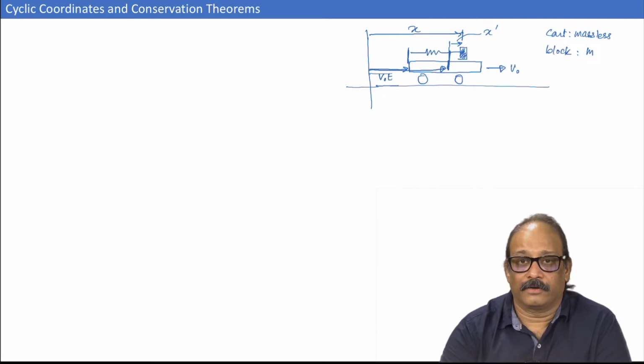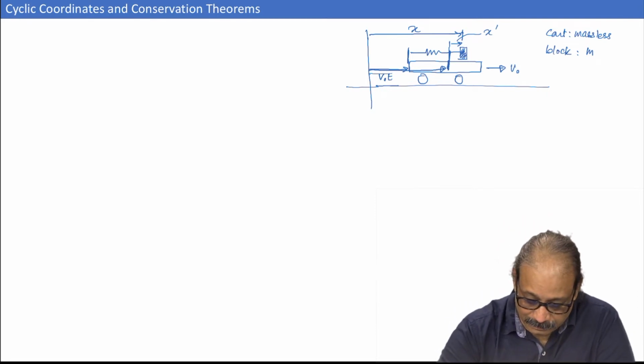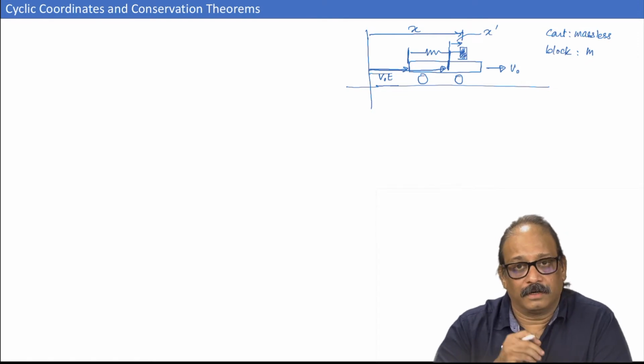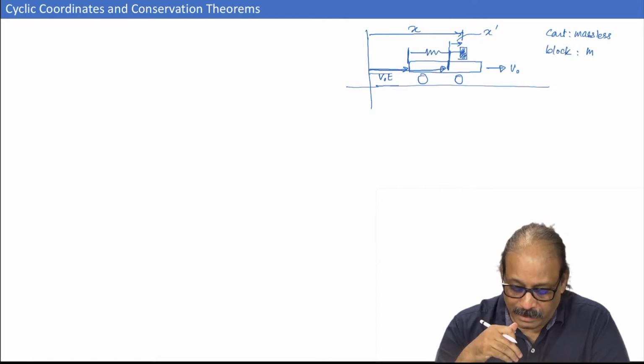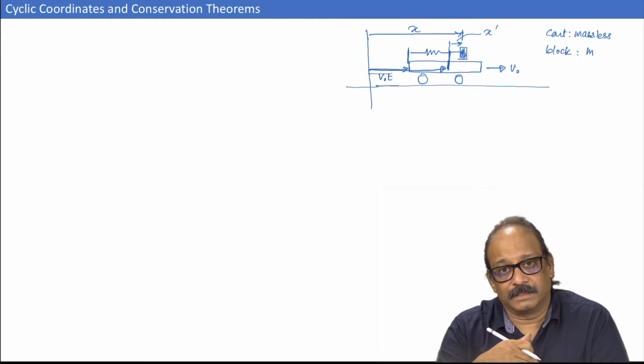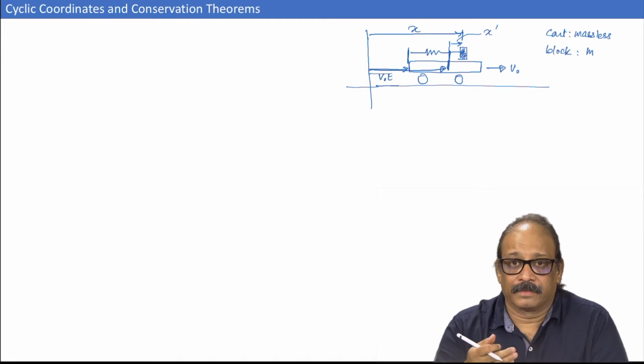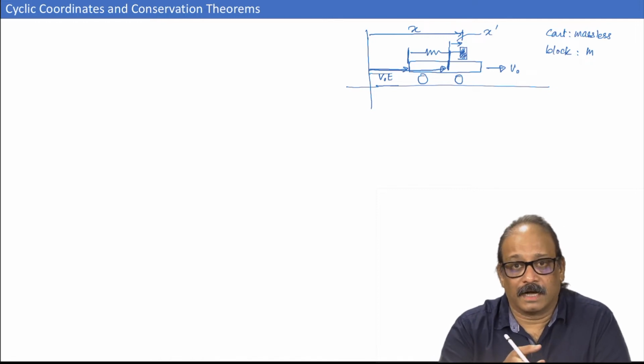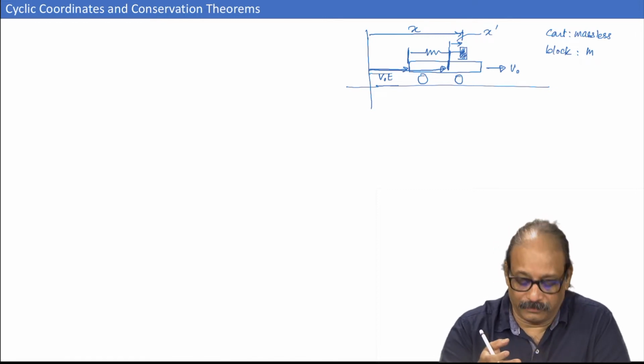Now, let us start doing the calculation for this. First of all, we will assume that the ground frame is an inertial frame. If the ground frame is an inertial frame, what is the cart frame? That is also an inertial frame, because the cart is moving with a uniform speed v naught.